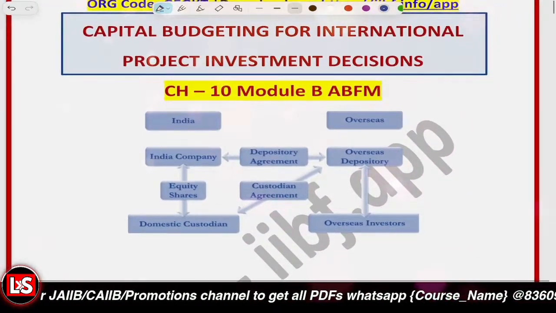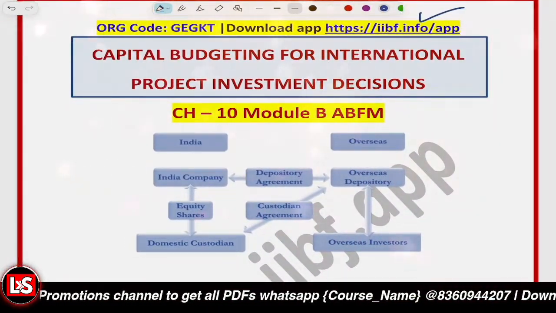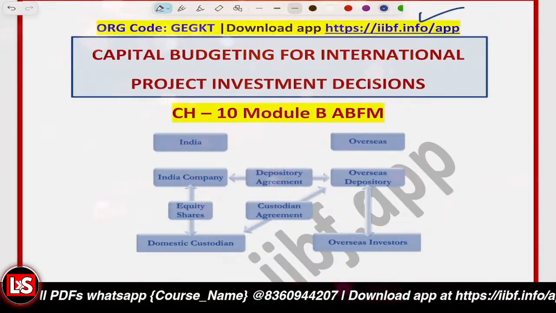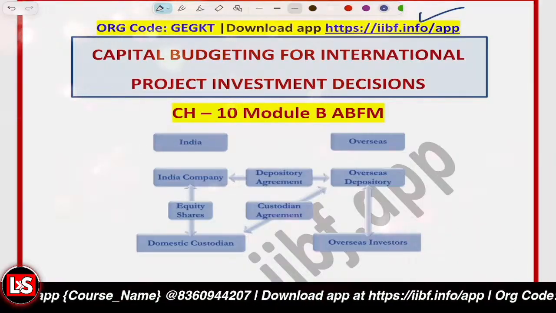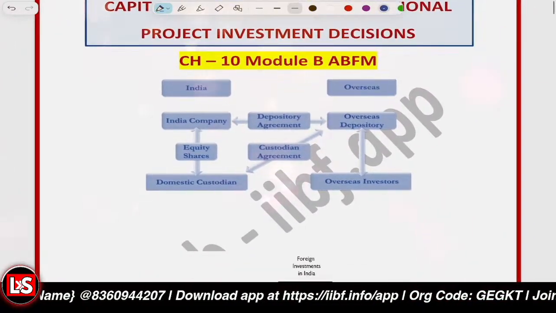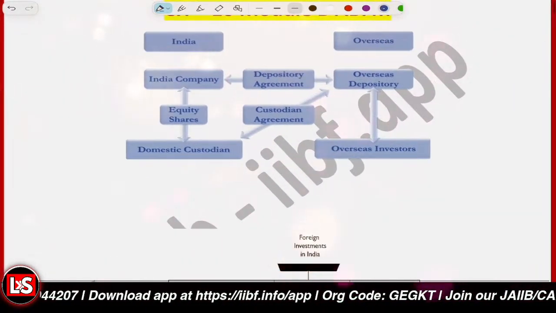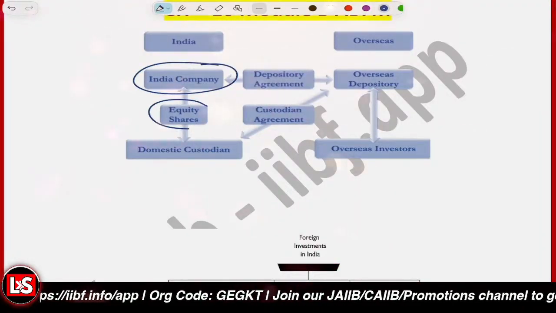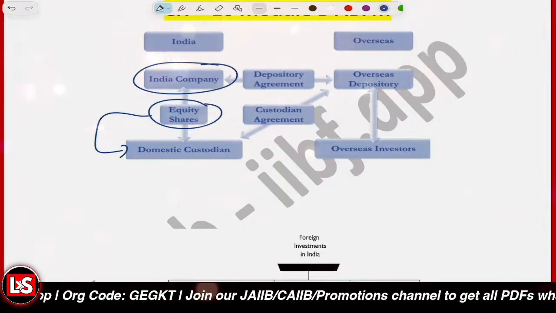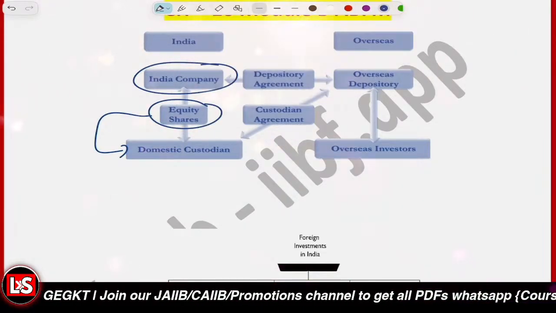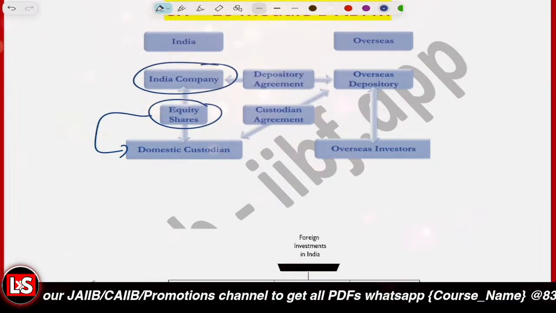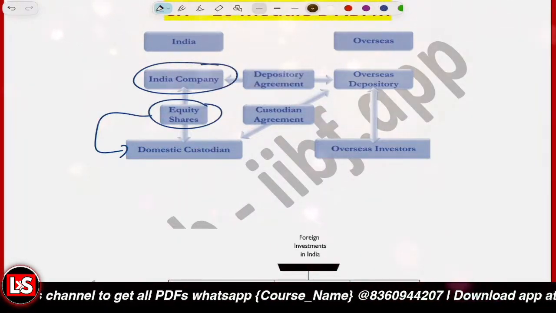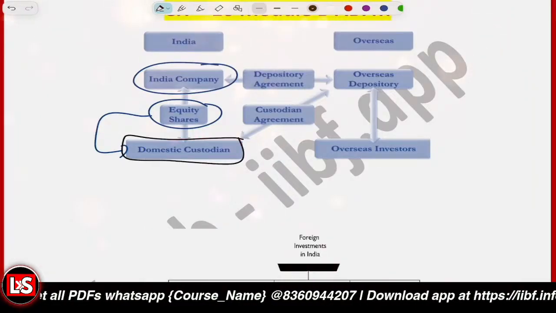So it's about chapter number 10, which is related to capital budgeting for international decision making for capital investment and project investment purposes, right? First things first, here we have an Indian company which has equity shares, and those equity shares are placed with the custodian. Now, when we talk about the domestic custodian, what is its main role?